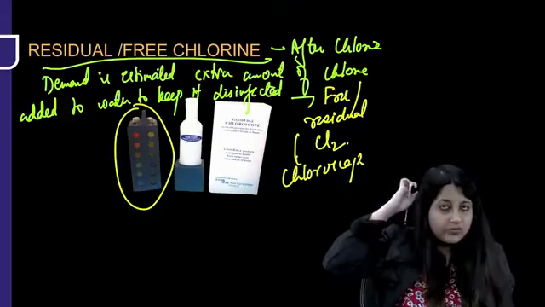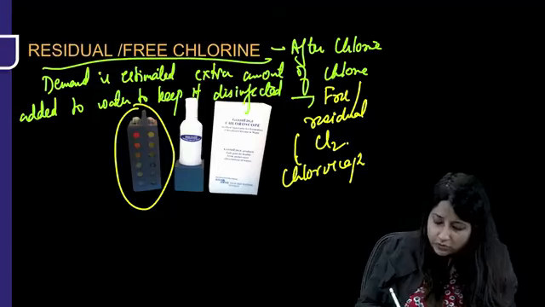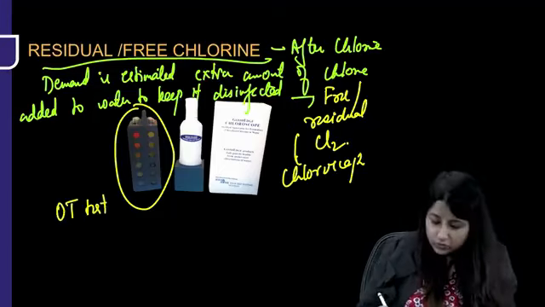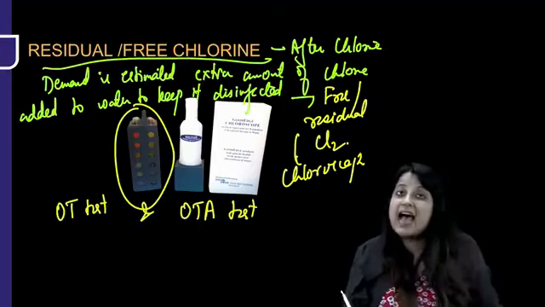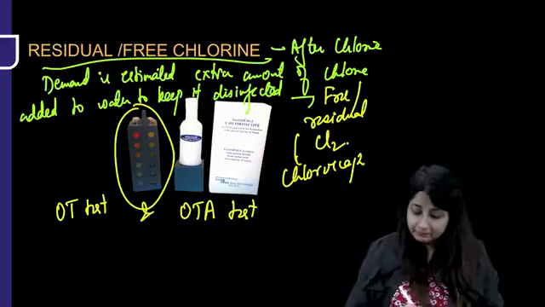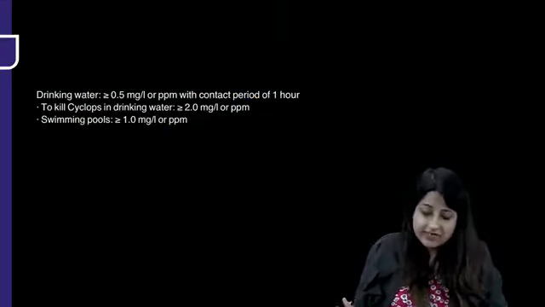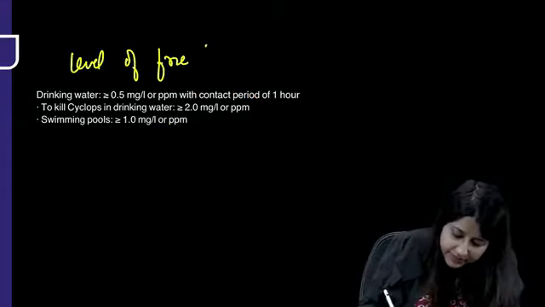This is the image of a chloroscope. Plus, this free or residual chlorine can also be estimated by 2 tests which we have studied: the orthotoluidine test and the OTA test, the orthotoluidine arsenate test. That's how you estimate the free or residual chlorine. So what is the level of free or residual chlorine that should be present in water?